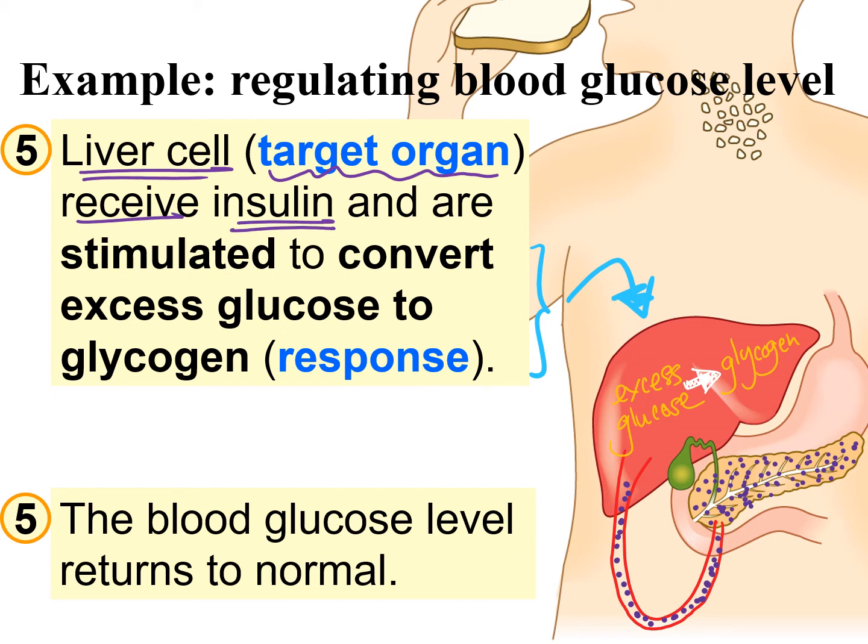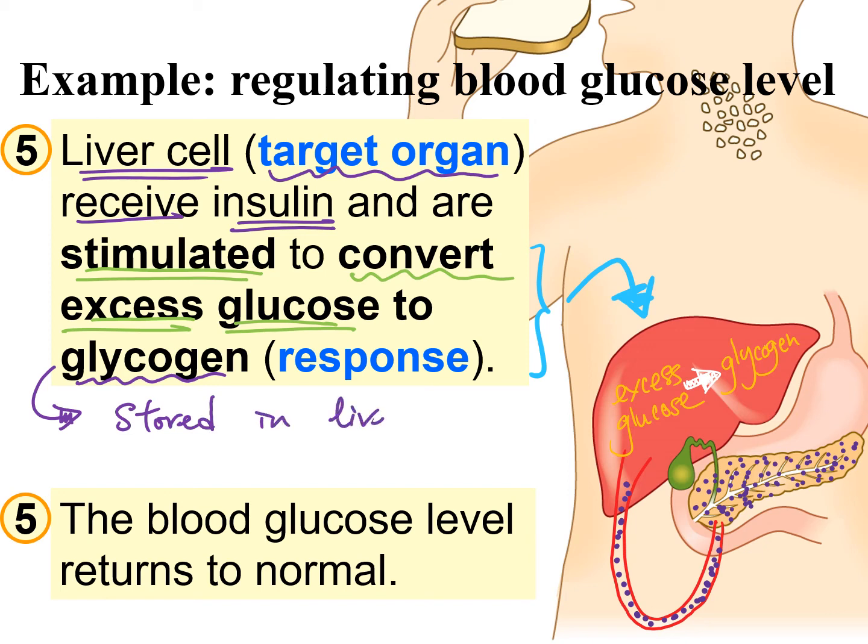And then the liver cells are stimulated by the insulin to convert the excess amount of glucose in the blood to glycogen. And the glycogen will be stored in the liver. This helps, at the end, to lower the blood glucose level, and the blood glucose level returns to normal.